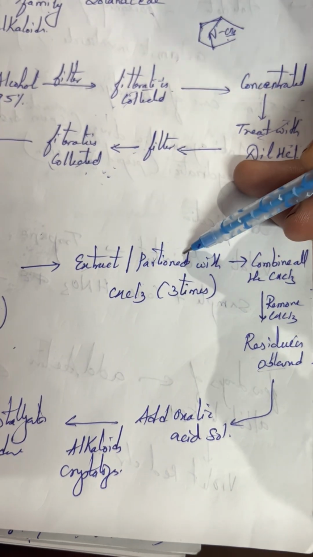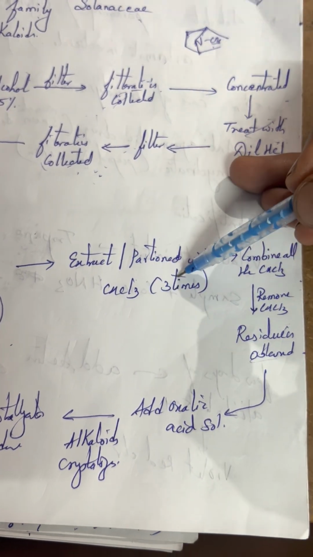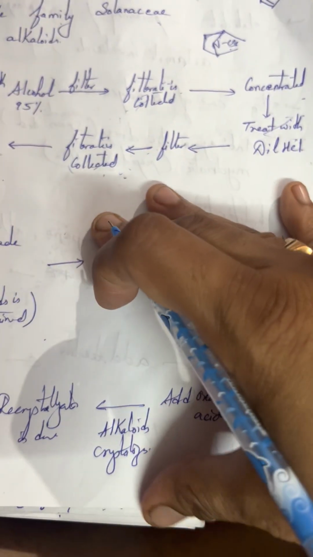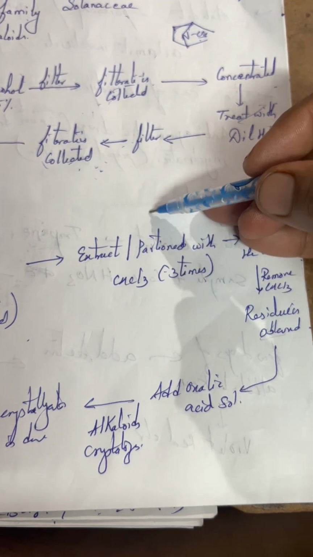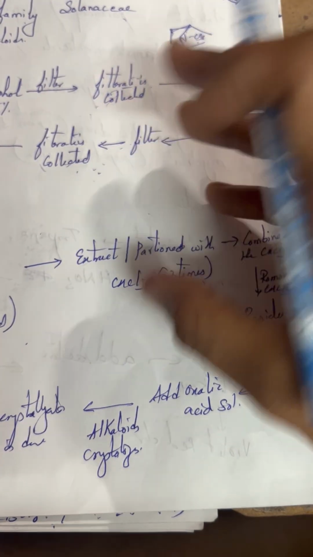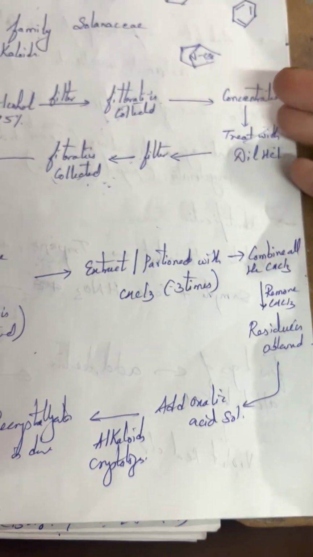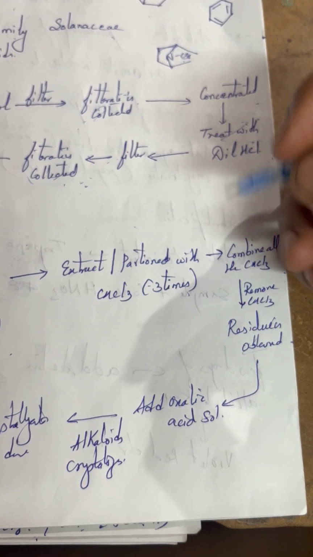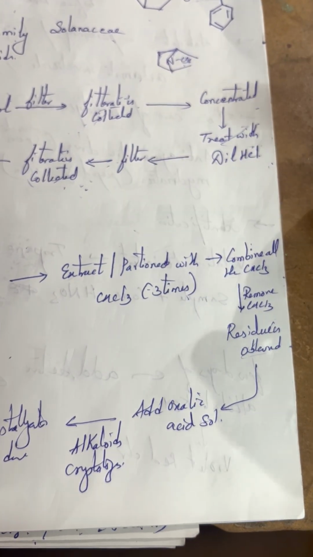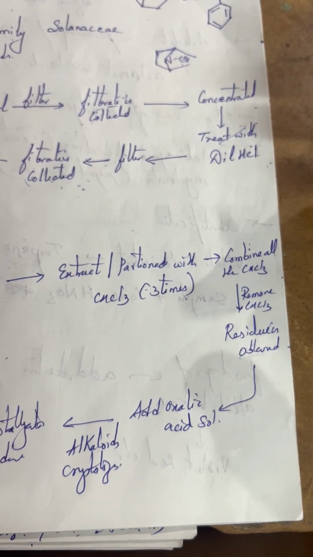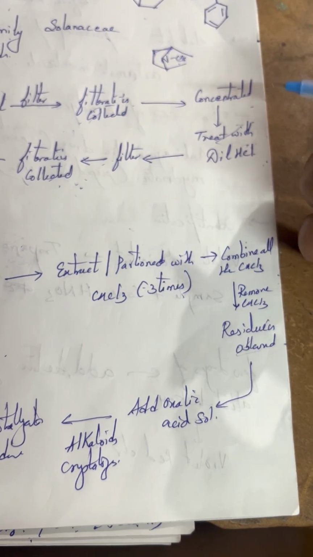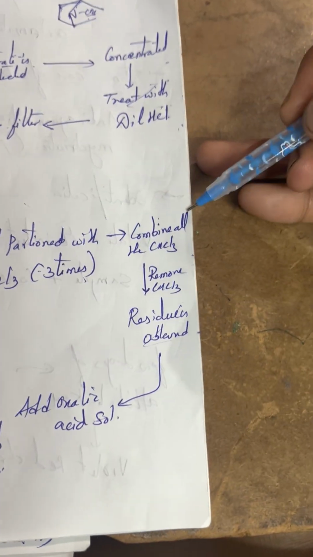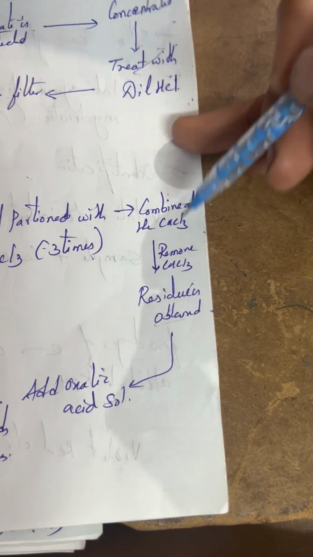Now extract or partition with chloroform 3 times, 10 ml, 10 ml, 10 ml. In that way you add chloroform 3 times, and you will get two partition layers. You have to collect the chloroform layer each of the 3 times, pool all the collected chloroform layers, combine them, and remove the chloroform.